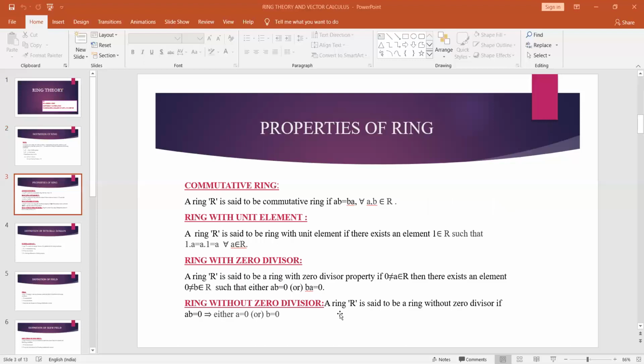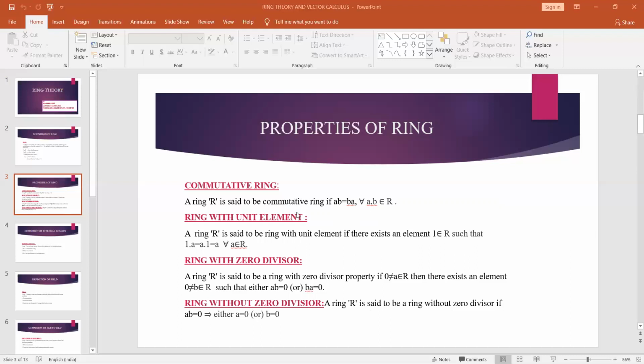Coming to the properties of ring, first, commutative ring. A ring R is said to be commutative if ab = ba. It means if you want to define a commutative ring, first of all it should be a ring. After that, it should satisfy one more condition, that is the commutative property with respect to multiplication, that is ab = ba for all a, b belongs to R. If a ring satisfies this condition, then we say that ring is a commutative ring.